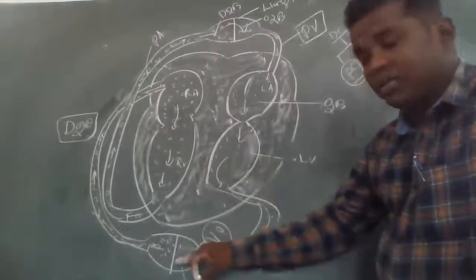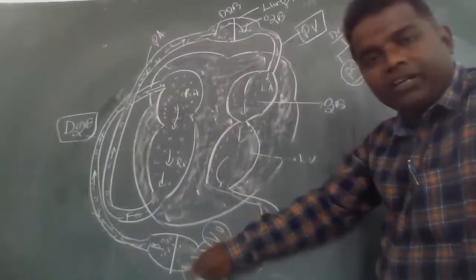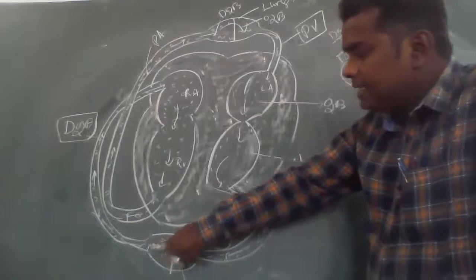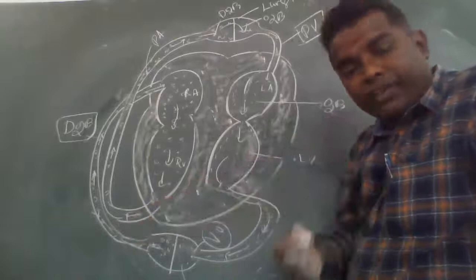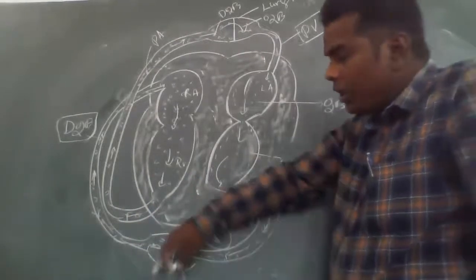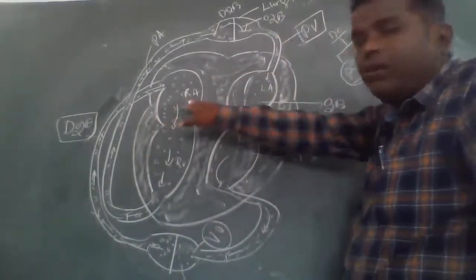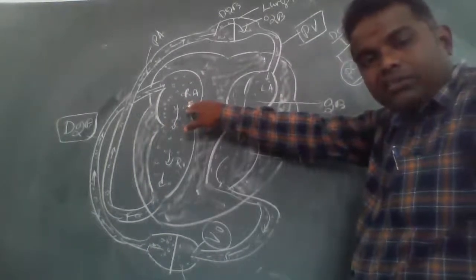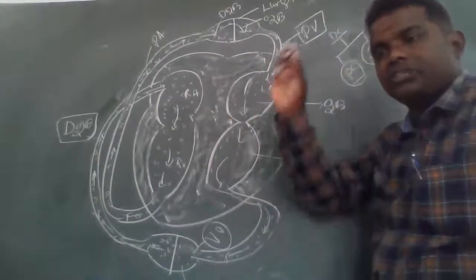In these various organs, after metabolic utilization, deoxygenated blood is formed. This deoxygenated blood is collected by the superior vena cava and inferior vena cava. That means the vena cavae collect the blood from the anterior side and posterior side and send it to the right auricle. So this is called what? Systemic circulation, very important.